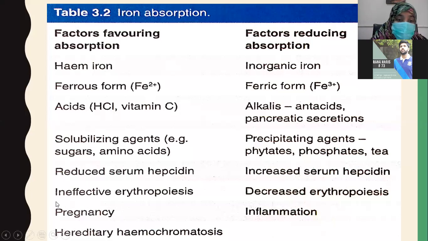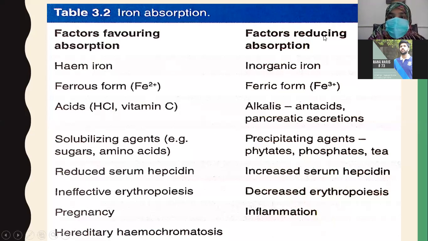During pregnancy, the iron requirements are so much increased that pregnancy also favors the absorption of iron. And hereditary hemochromatosis is the condition in which iron absorption is abnormally increased inside the body.